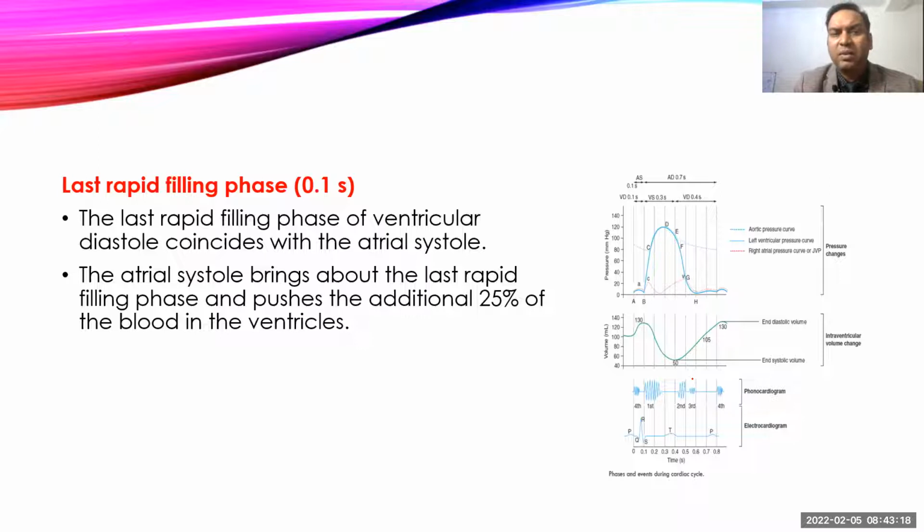Then come to the last filling phase, which almost coincides with the atrial systole. Because of atrial muscle contraction, the pressure inside the atria goes up to 3 to 4 mm Hg in the right atrium and 6 to 8 mm Hg in the left atrium. That causes squeezing of the blood present in the atria into the ventricle, and that additional 25% blood comes with rapid flow from atria to ventricle, and that will produce another heart sound called the fourth heart sound. That fourth heart sound also cannot be heard by a normal stethoscope, but we need a special instrument.